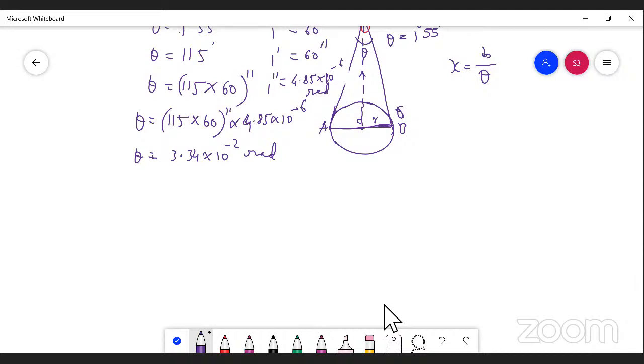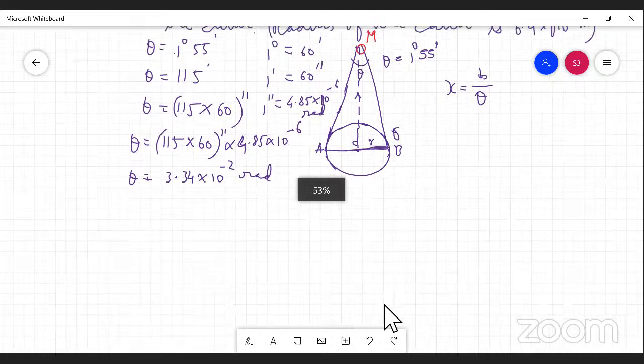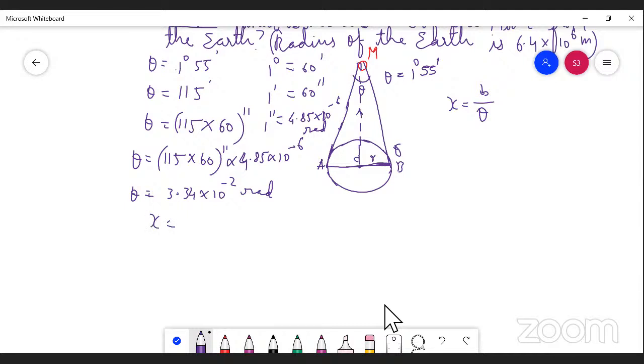I have written the formula also here. X equal to b divided by theta. Theta is nothing but the angle. B is nothing but the base or diameter of the earth. This is the distance between A to M or B to M. So now write down the formula here: X equal to b divided by theta. X is nothing but the distance between the center of the earth to moon.